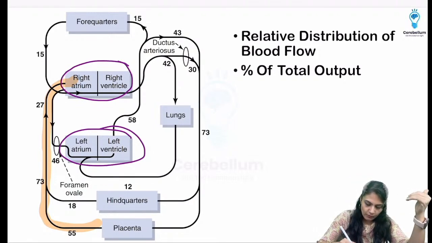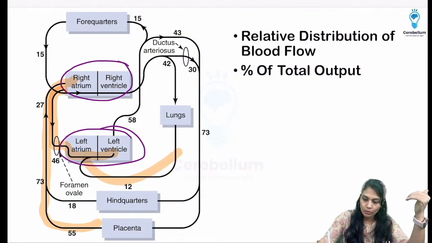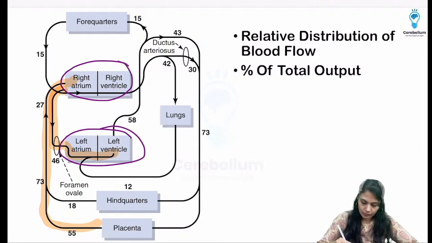And from here the blood is going to go towards the left atrium and left side, and from the aorta minimal blood will go towards the lung, and maximum is going to go towards the placenta back again. Now see over here, from the left ventricle only some amount of blood will go towards the lung, and maximum amount of blood will come towards the placenta.